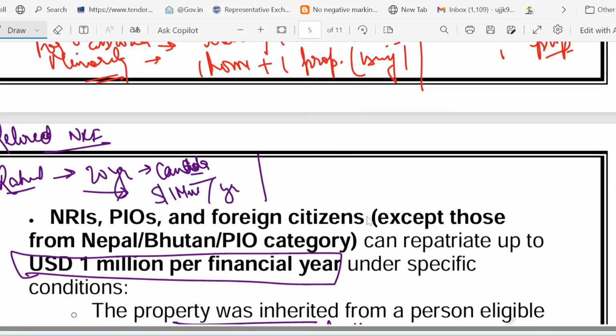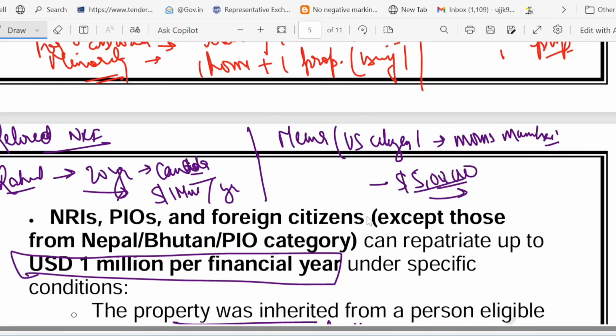Now take the case of inherited property. Meena is a US citizen. She inherited her mom's Mumbai flat, and she sells it for $5 lakh. So she can send the full amount abroad because it is under the $1 million limit.